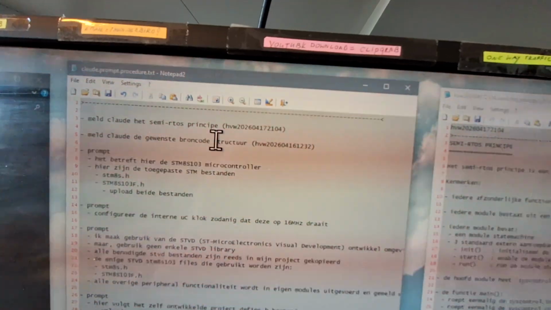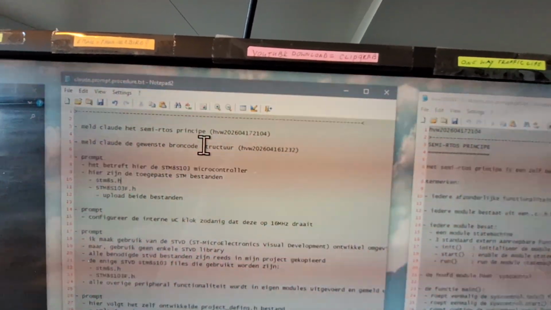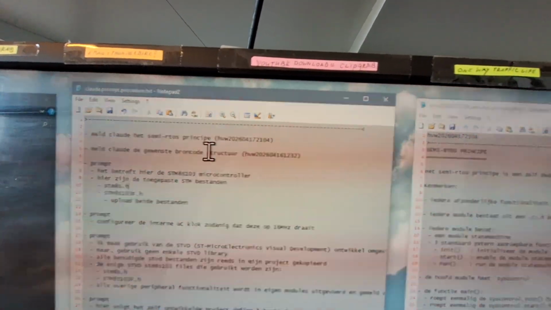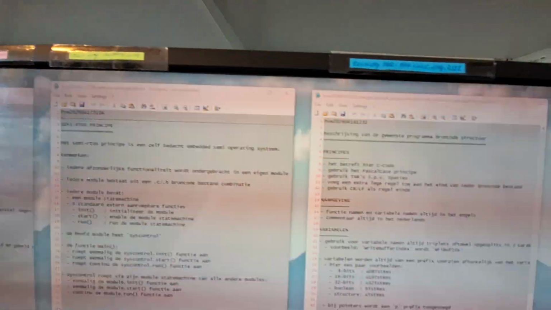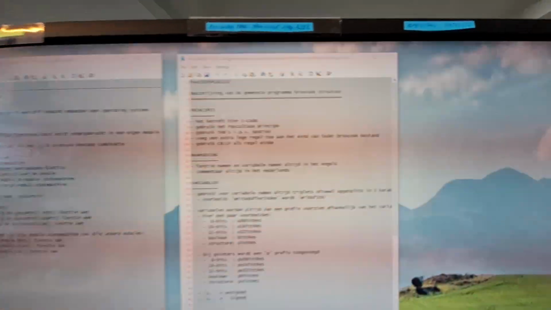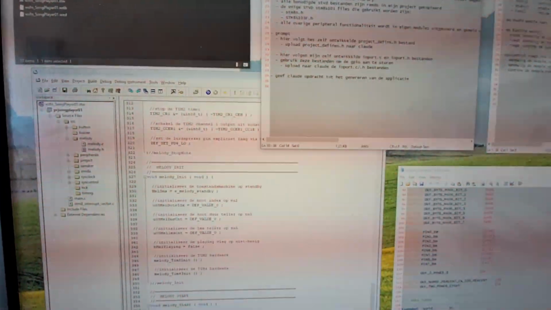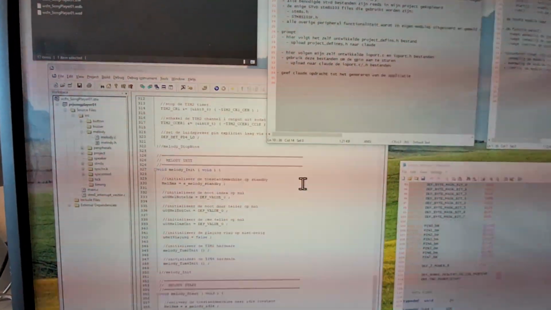the source code structure. I describe in another document what I want the source code from Claude to look like, and here I describe what the variables look like, how the layout is, et cetera. And this is the result of a source code. It is unbelievable.